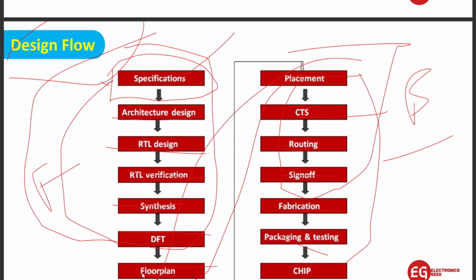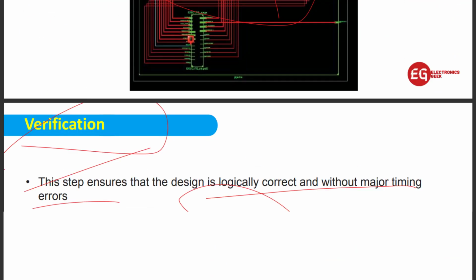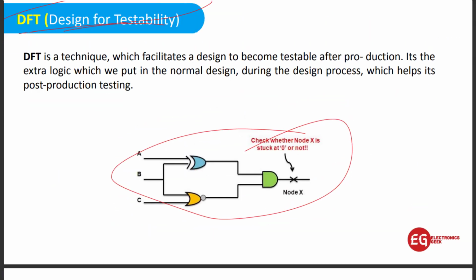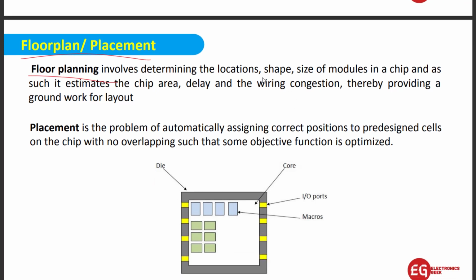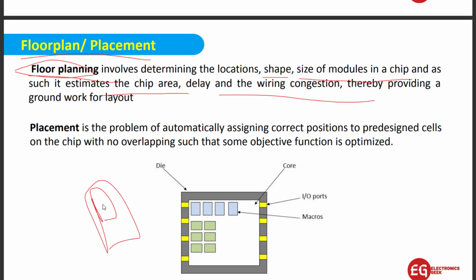Now we are going for the back end, that is the floor plan. Now floor plan and placement. Basically in floor planning, we decide what should be the shape and what should be the size of the module and the chip, the area, and how the delay should be, everything we do in the floor plan. Like if we talk about the mobile, we will see where we have to put the IC, where we have to put the ROM, the RAM, everything. So that is the floor plan.